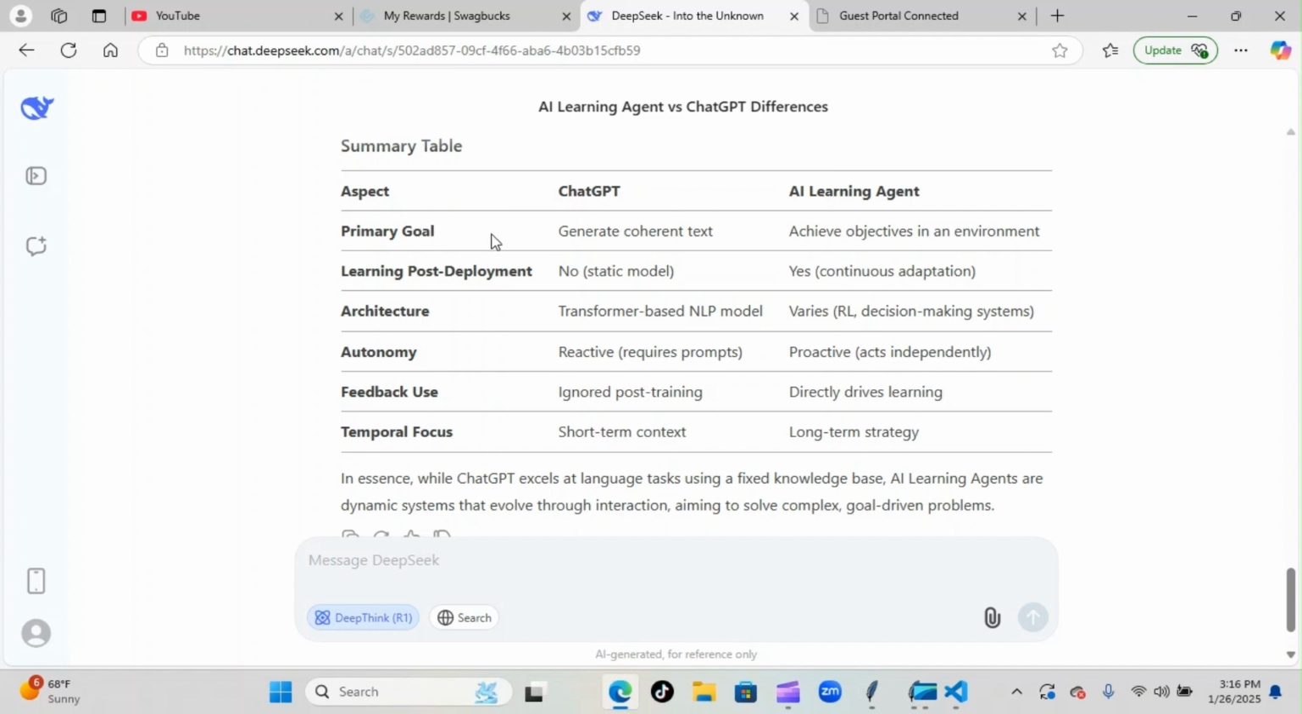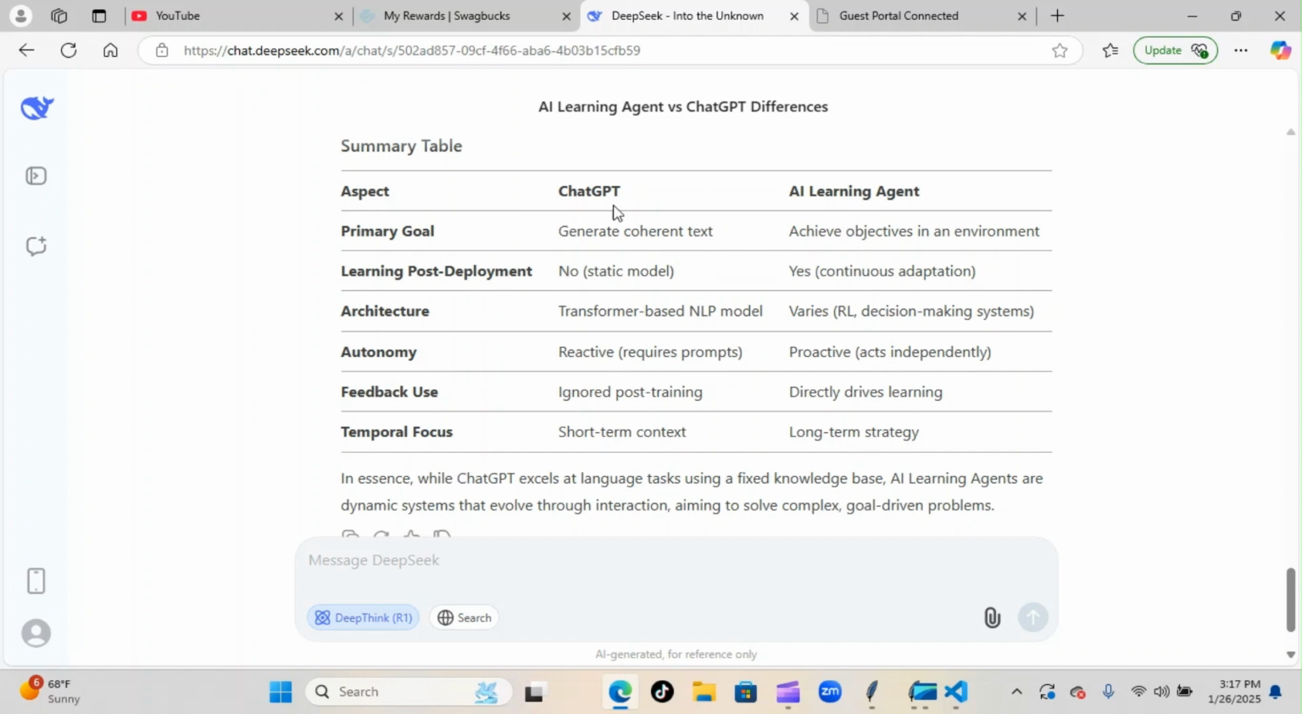So the primary goal of ChatGPT is to generate coherent text. Our learning agents achieve objectives in an environment. Learning post development: no, ChatGPT doesn't learn after it's done being used. Once you use it and close it, it starts from zero. There's no learning. As opposed to our agents, once our agents learn something, it learns for good and it can build up with what it learned and move forward and keep on learning.